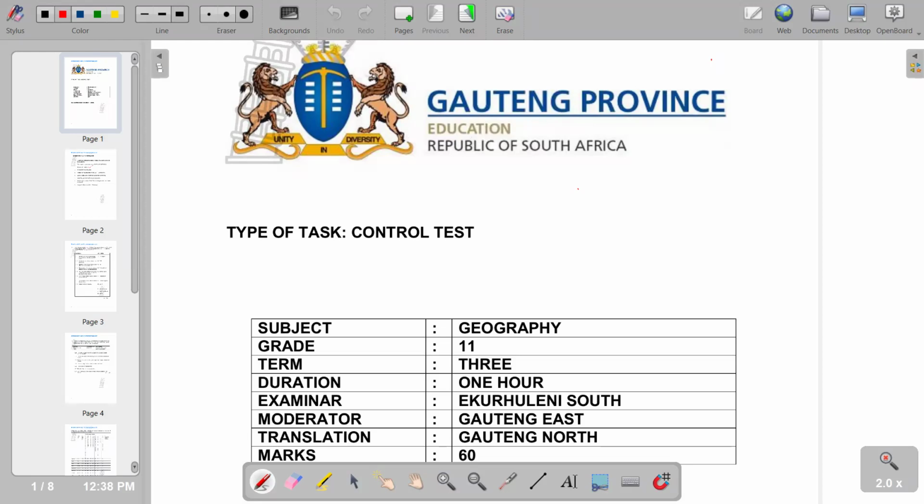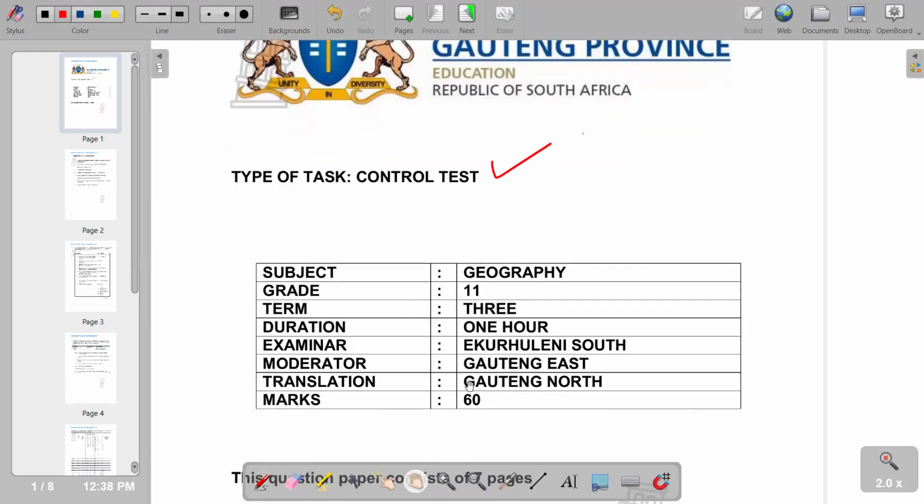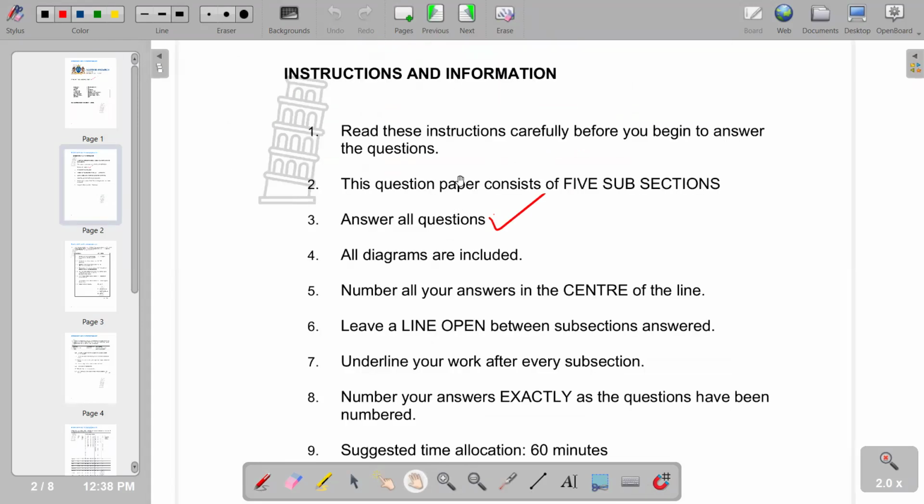In this video, we want to look at a control test from the Gauteng province. This is a September control test. The question paper consists of 3 questions. In terms of the instructions of the question paper, you have to answer all questions. So that is where it is important.